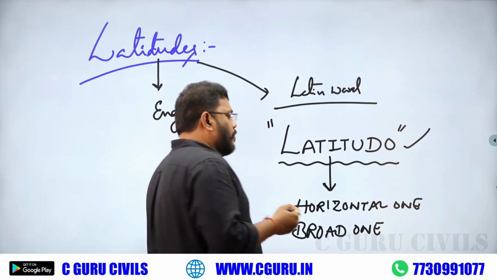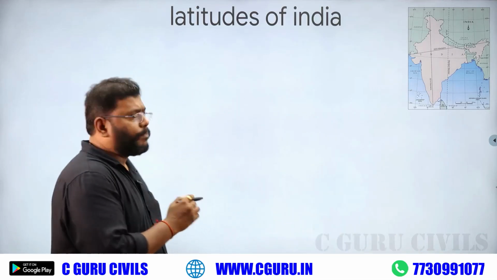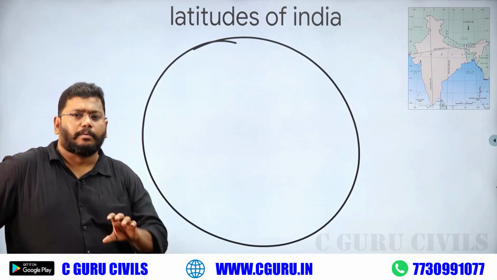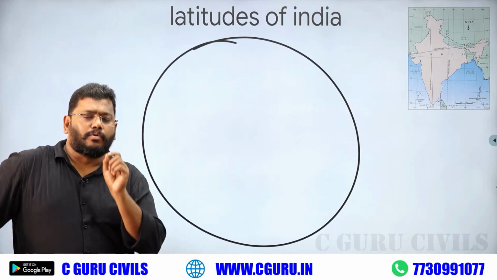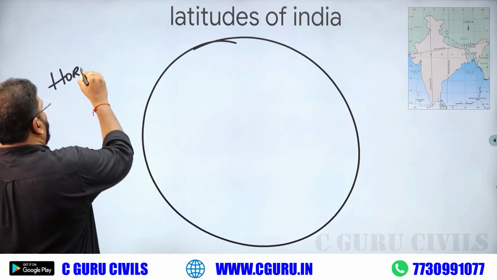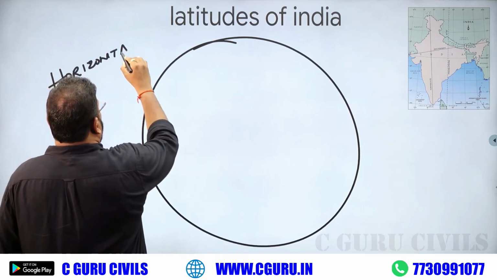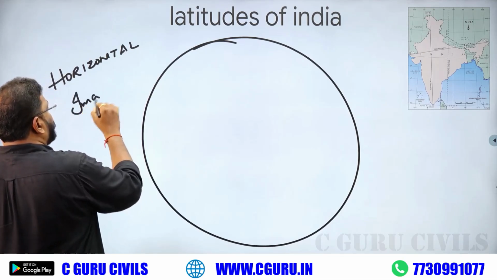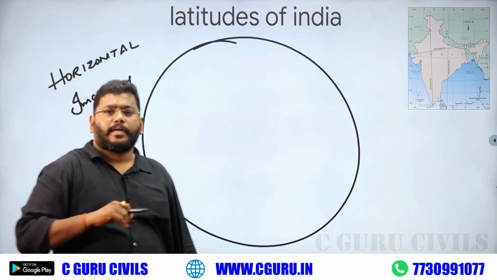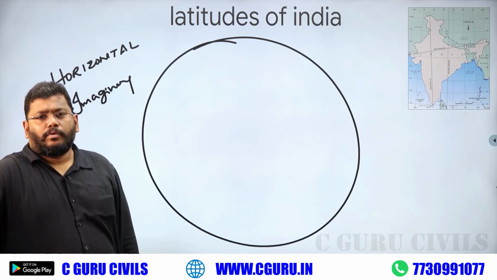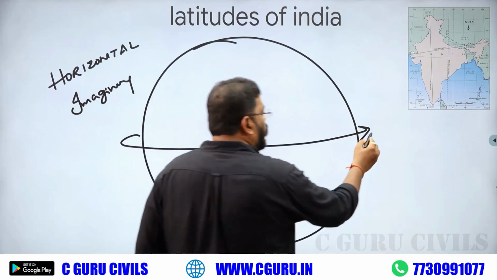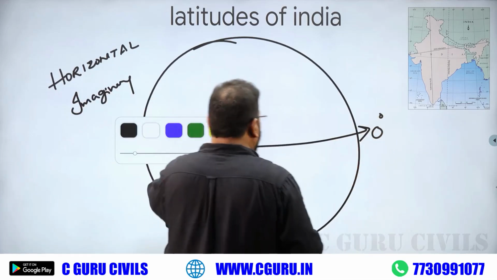But in our globe, nothing but our earth, latitudes are called horizontal imaginary lines. Imaginary, not real lines. Keep in mind, imaginary lines. What is the biggest latitude on our earth? 0 degree. Equator.